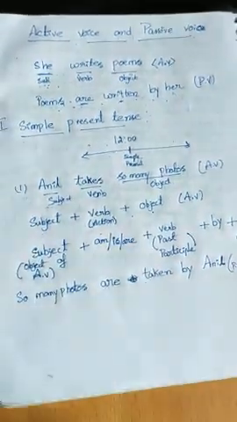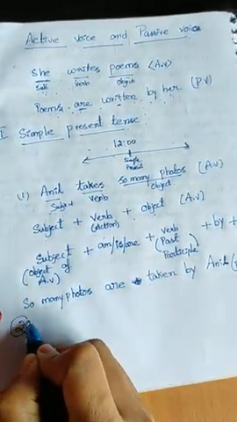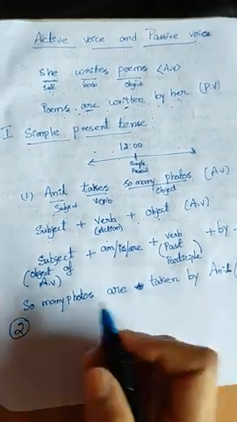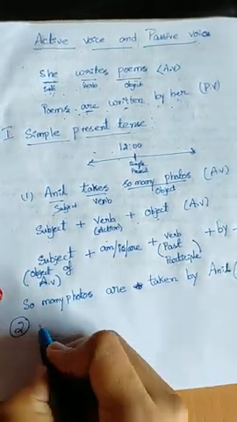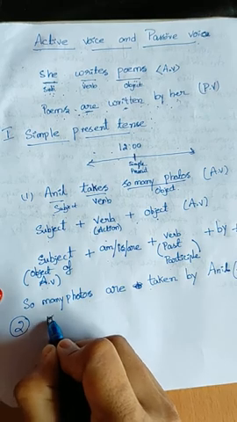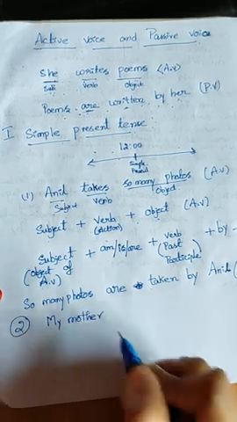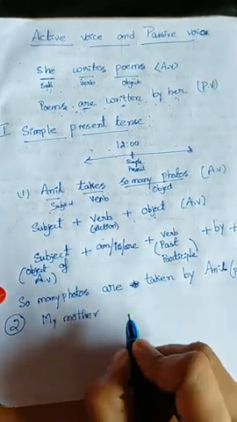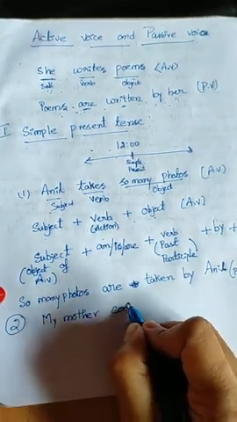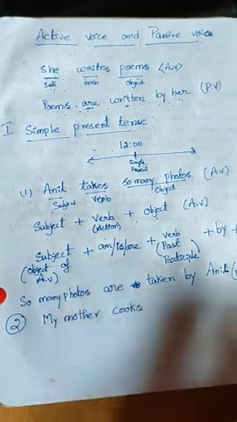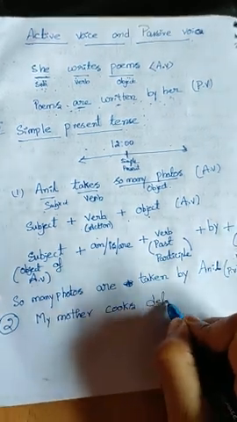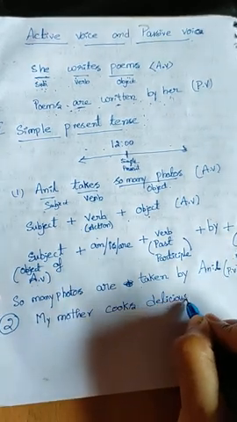Okay, I'll explain one more example. Next. My mother cooks delicious food.